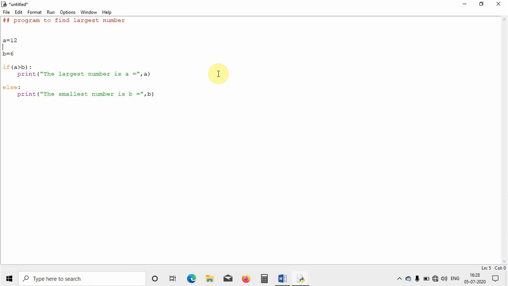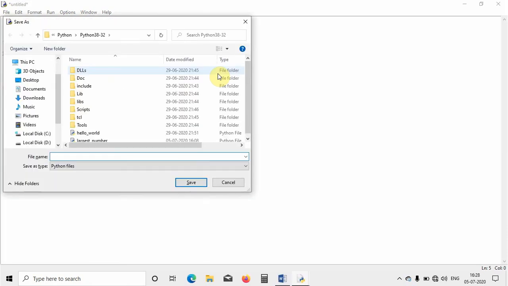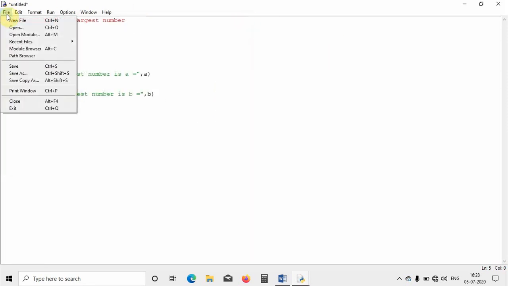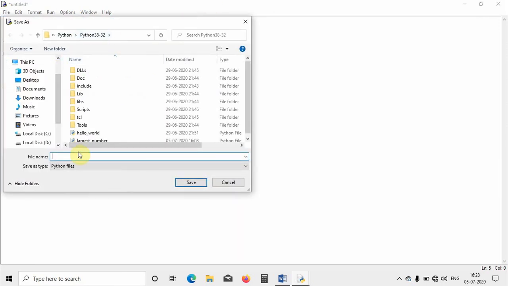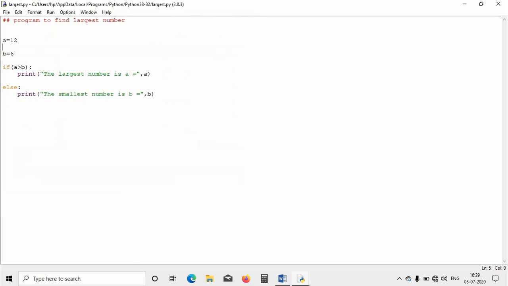I will save this one. Press Control S, or else you can go to File and click Save. As you can see, the shortcut is Control S, so you can use the shortcut as well. In Python 38 itself I will be saving, and I will name it largest. You can give any name. Then I will go to Run and then Run Module.